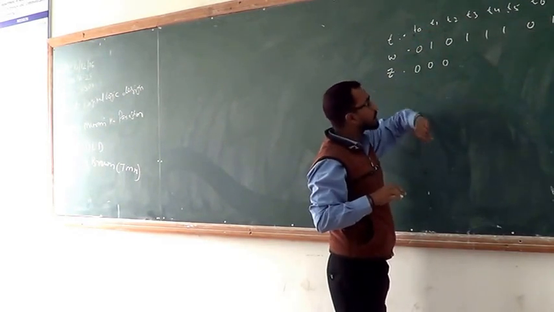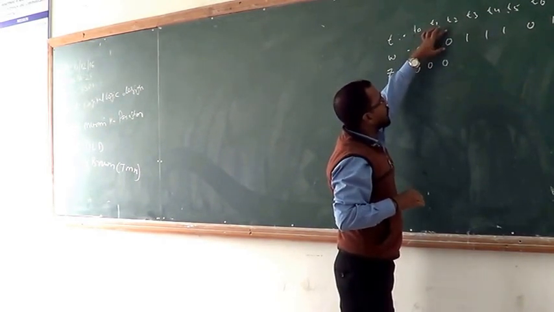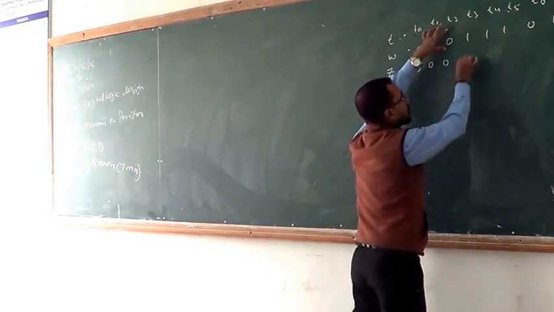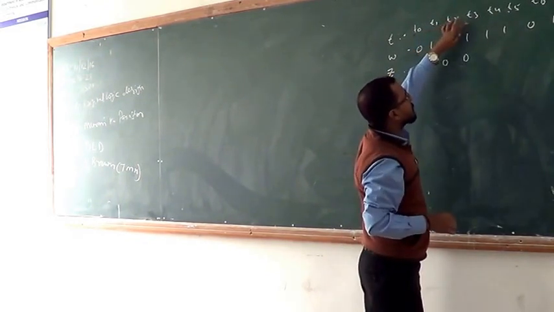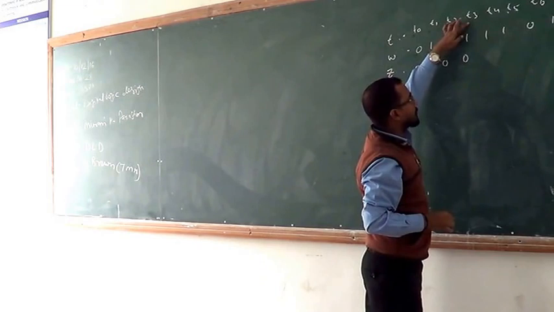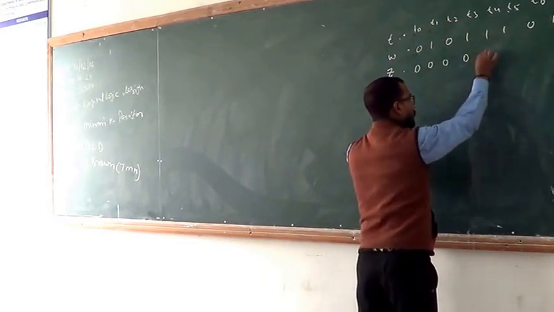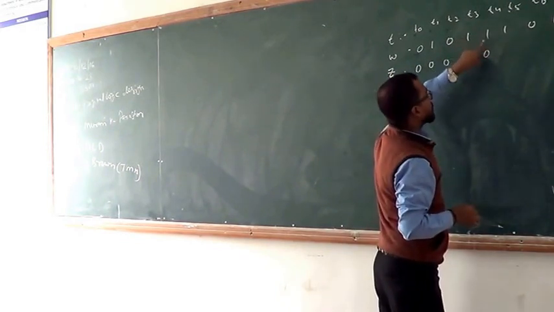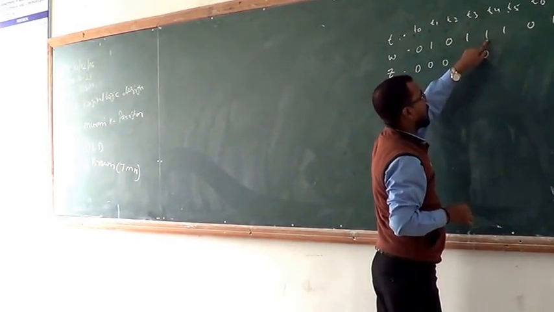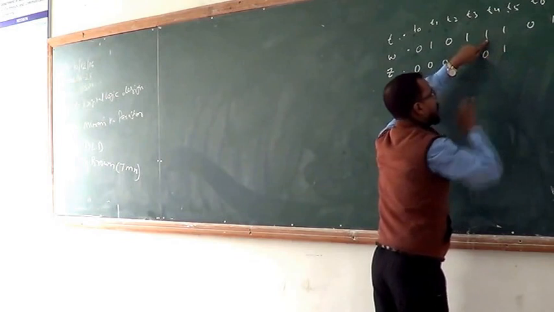The input is 0. That means output is also 0. The third stage, at the fourth clock cycle, the input is 1. The output is also 0. The fourth clock pulse, the input is 1. The output goes to 1.